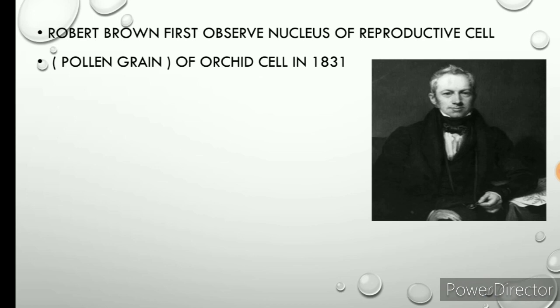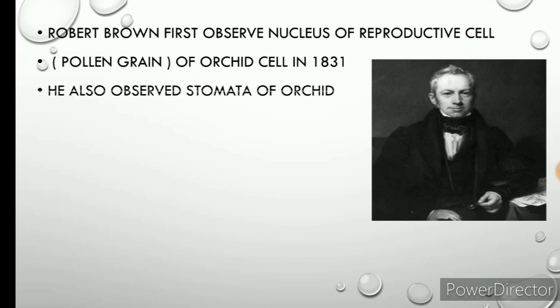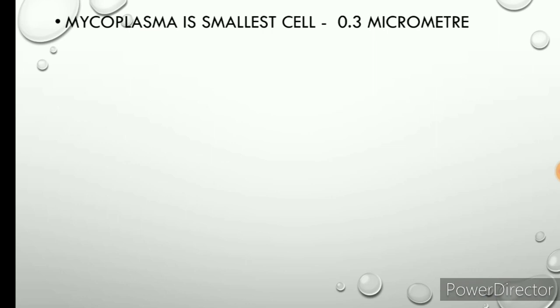And pollen grain, this is the reproductive cell, in which he observed the first nucleus. These are present in the cell, he explained that. And he also observed the stomata of orchids, and also the epidermal cell. Stomata is part of the epidermal cell, and he observed it in this plant. He was the first scientist to observe stomata, cells having different sizes and different shapes.